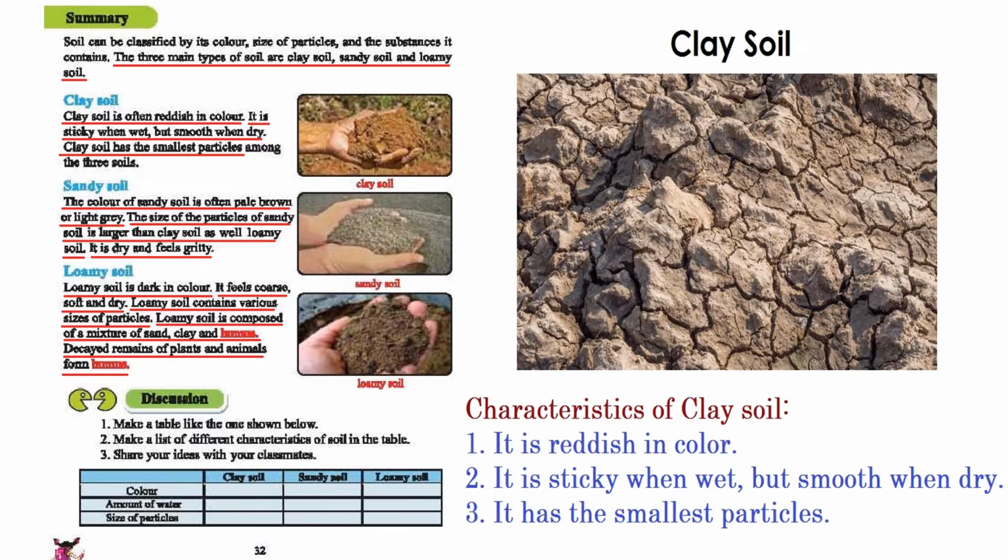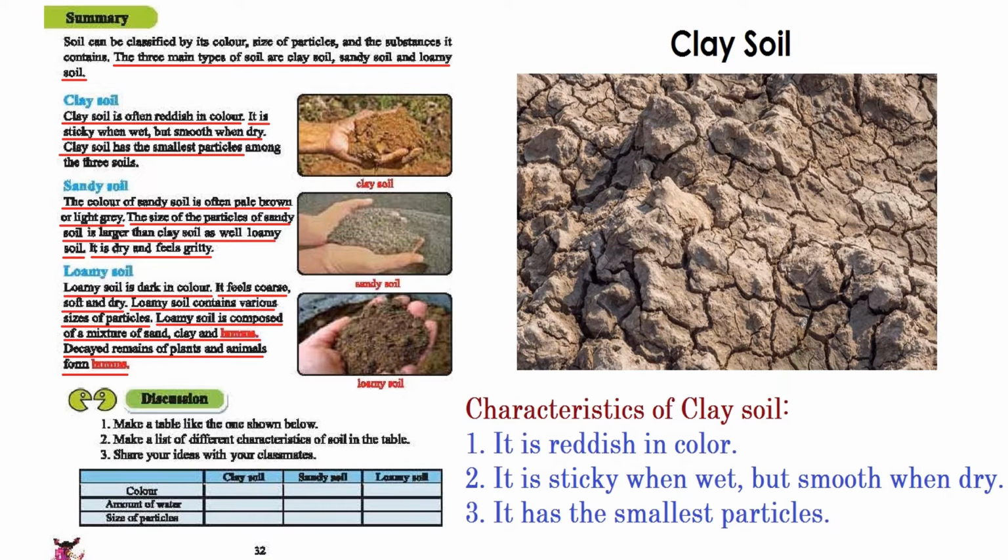It's sticky when wet but smooth when dry. Clay soil has the smallest particles among the three soils. So what have we seen about the clay soil? In the big picture you can see that the color of clay soil is quite reddish and it is sticky when wet. That means whenever we mix this kind of clay soil with water, we will feel that the soil is a bit sticky, like glue, but it is smooth when it is dry. Sometimes it's quite hard as well, but it's quite smooth whenever you press clay soil.